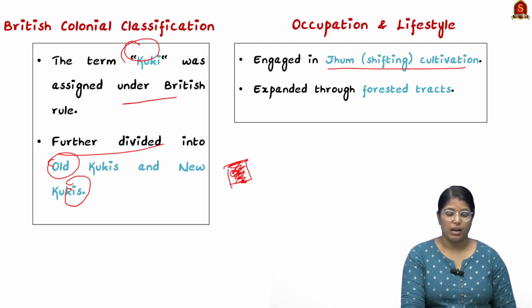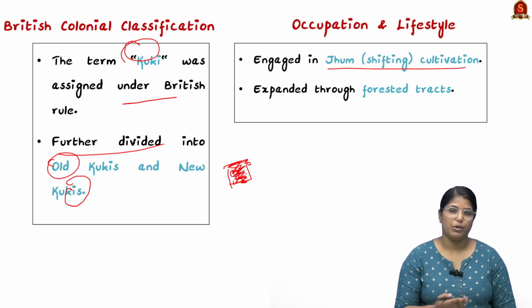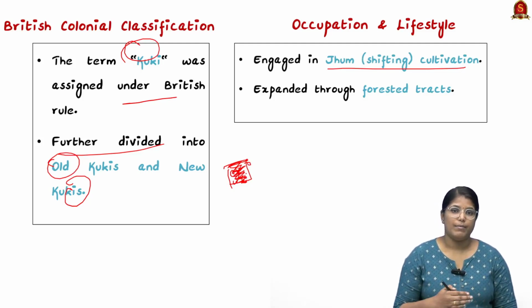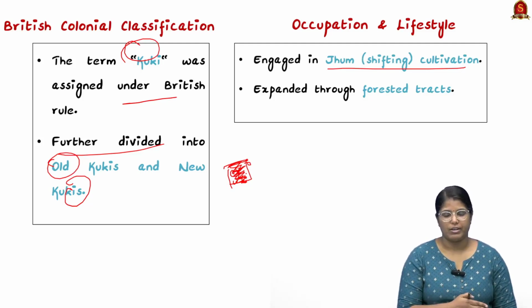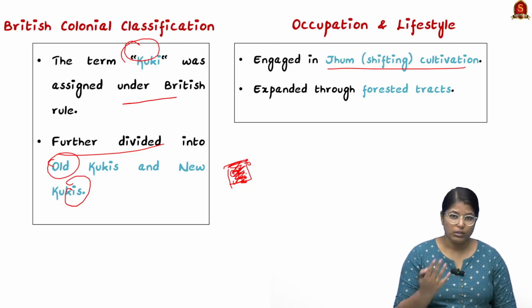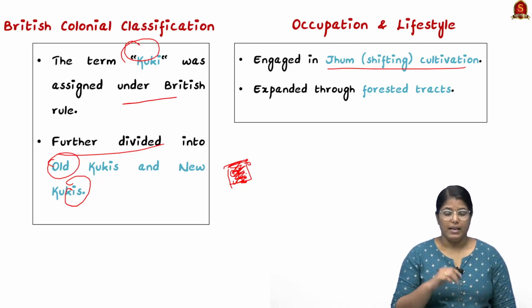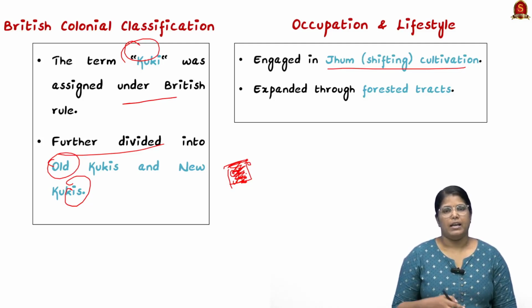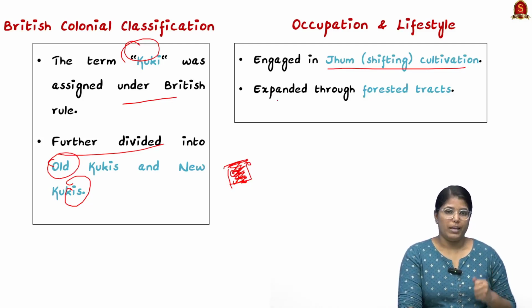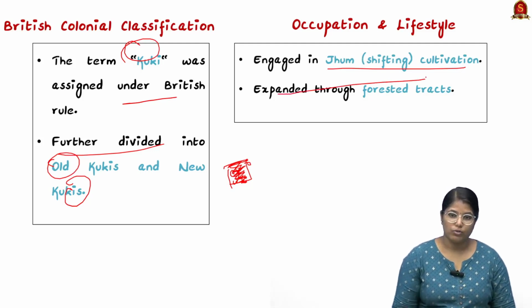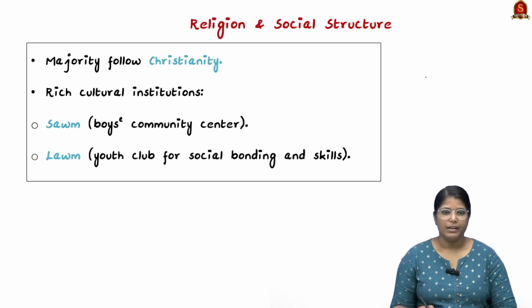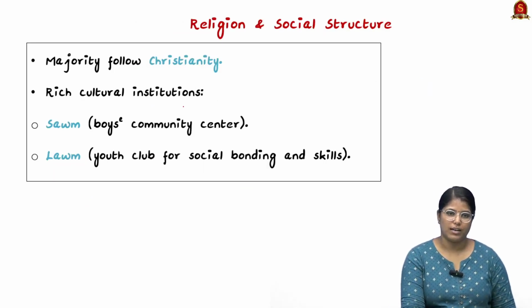So on those ashes, the crops will be grown, and once the nutrients of the particular patch are used up, they will be moving to another patch. So this is how the jhum cultivation, especially the primitive tribes, they take. Around the world there is this practice, and in India itself they have different names, and around the world also there are different names. The very big advantage when it comes to this jhum cultivation is that the tribe will be expanding through forested tracts very easily.